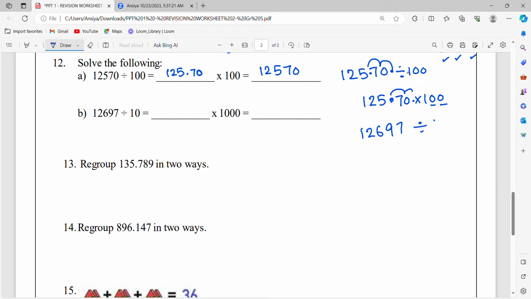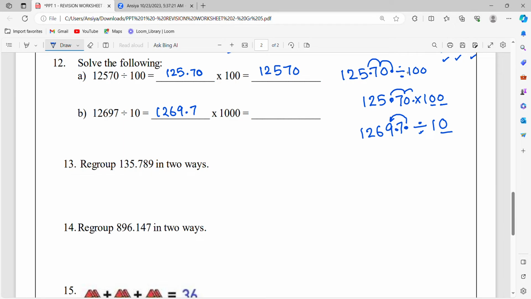12,697 divided by 10. What is the rule? Division by 10 means one time you move to the left side. But you cannot see any point over here, which means it's at the last, and you move to the left side just one time. So it will be here. So 1269.7.